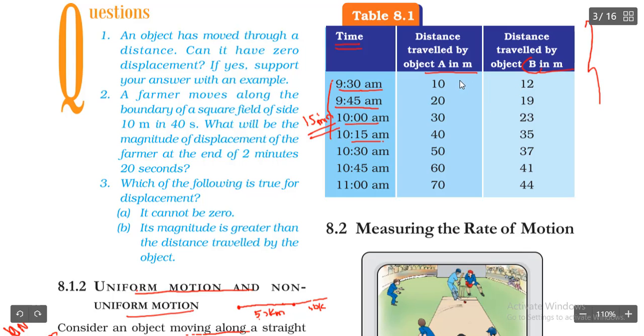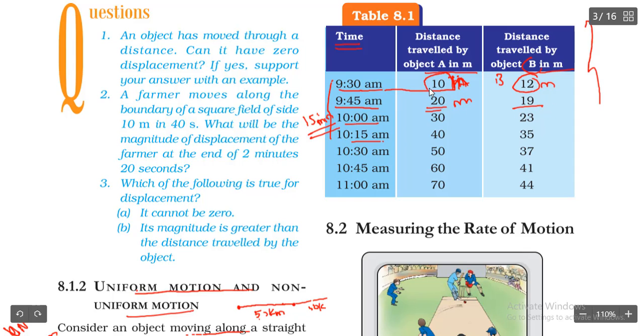So let us say car A and car B are traveling. And they gave, at the same time, what is the distance covered by A? 10 meters. They gave it in meters. At 9:30 a.m. it has covered 10 meters, and the other car covered 12 meters. Next, at 9:45 a.m. A covered 20 meters, and the distance covered by car B is 19 meters.